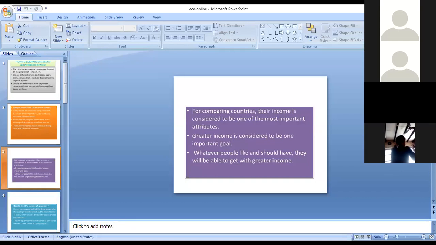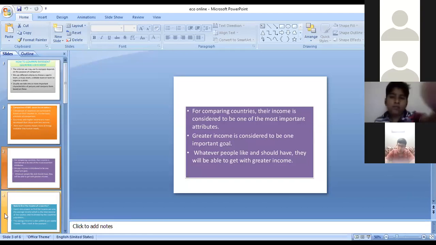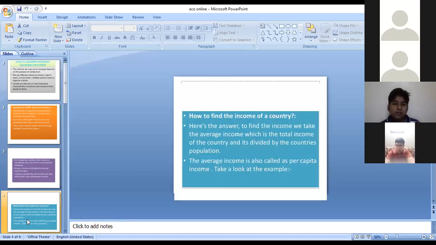So for comparison between countries, total income is not the most important criteria because countries have different populations. So automatically India will be having more national income.